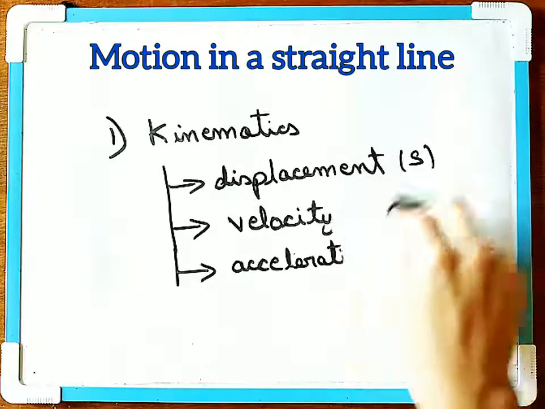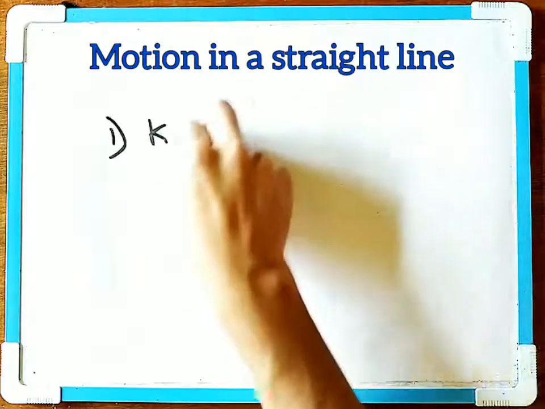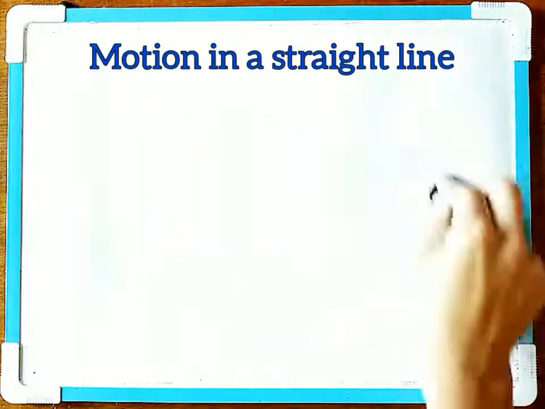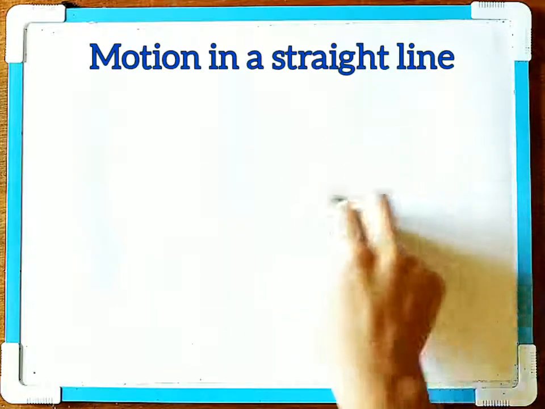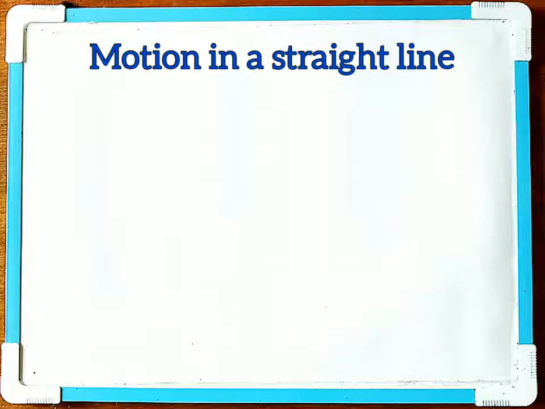And this is also known as rectilinear motion or motion in one dimension. And while studying motion, we'll have to consider any object as a point object. This assumption is true only if that object is very small as compared to the distance which it is moving. For example, if a car is moving from one city to another, then that car is taken to be